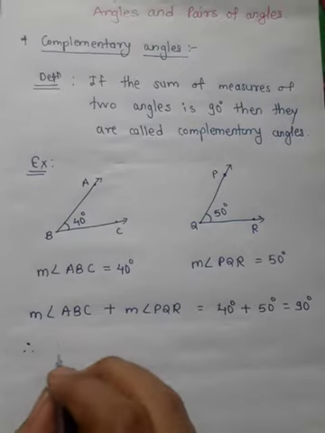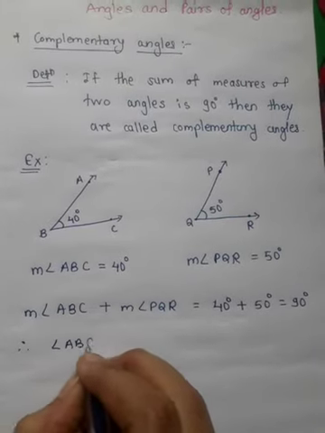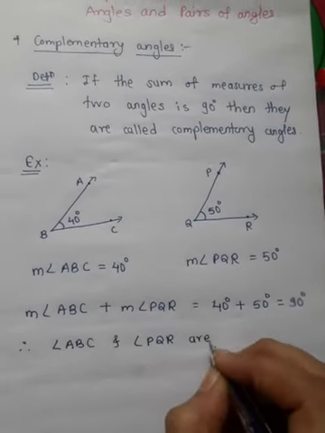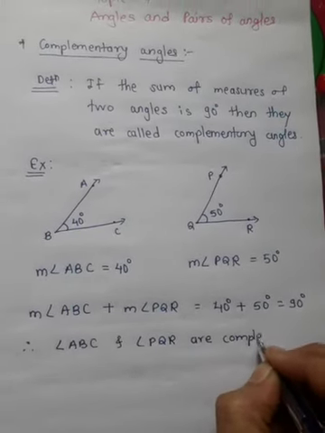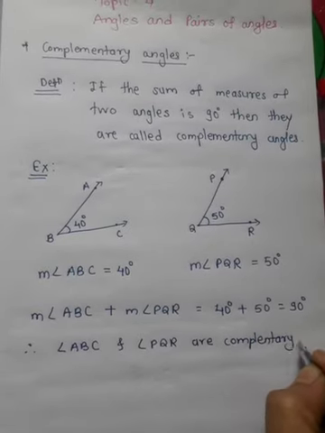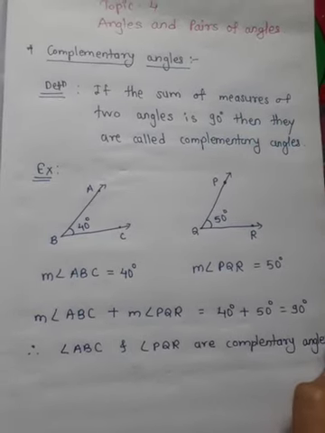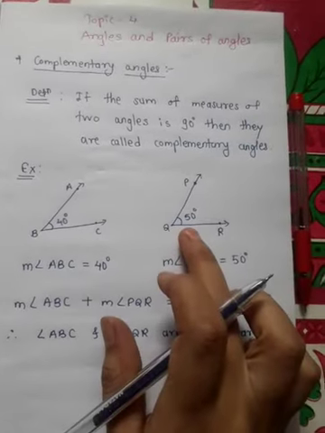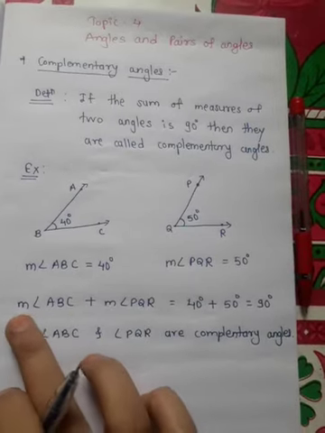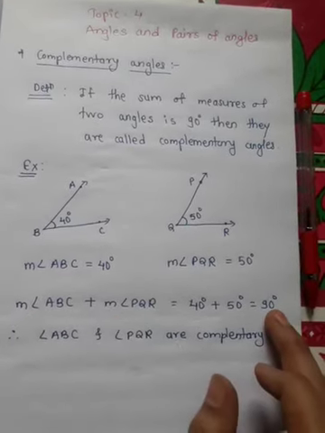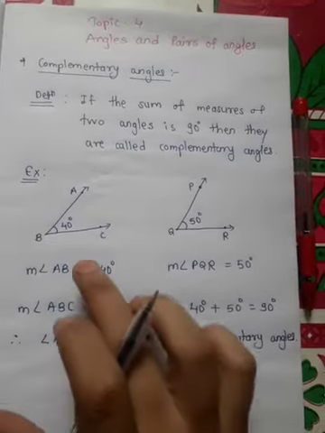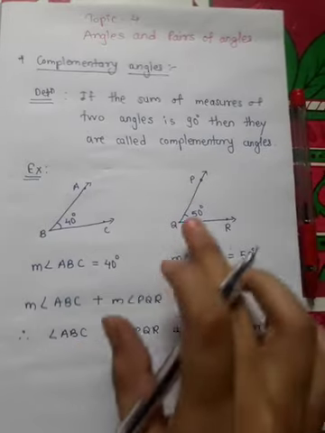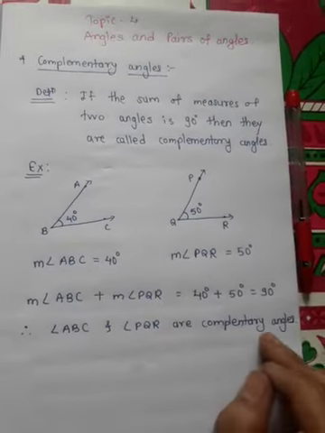Therefore we can say that angle ABC and angle PQR are complementary angles.